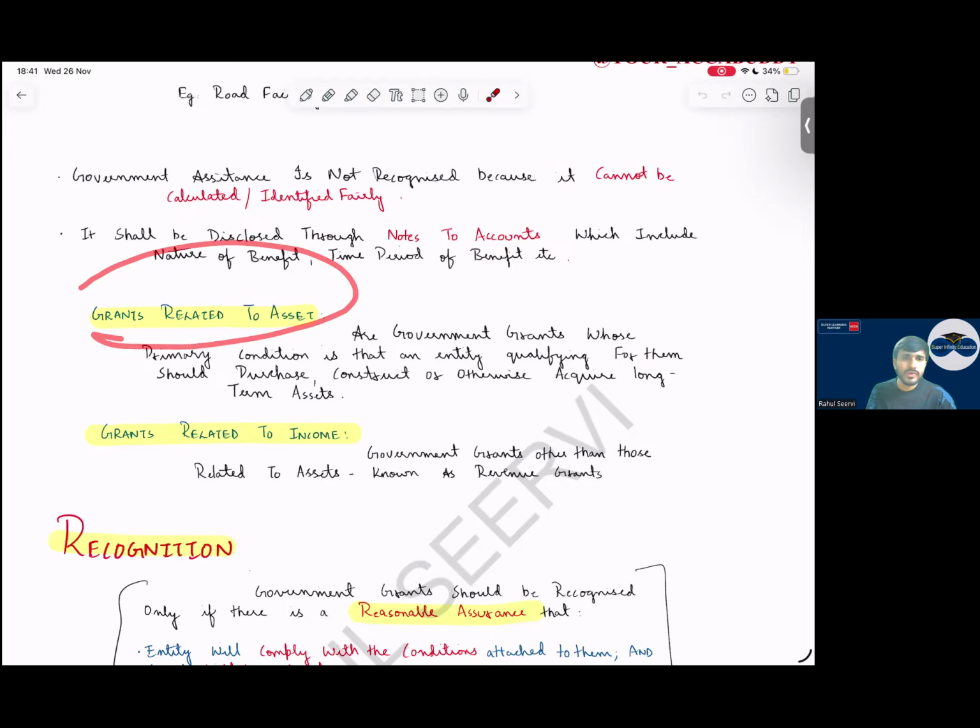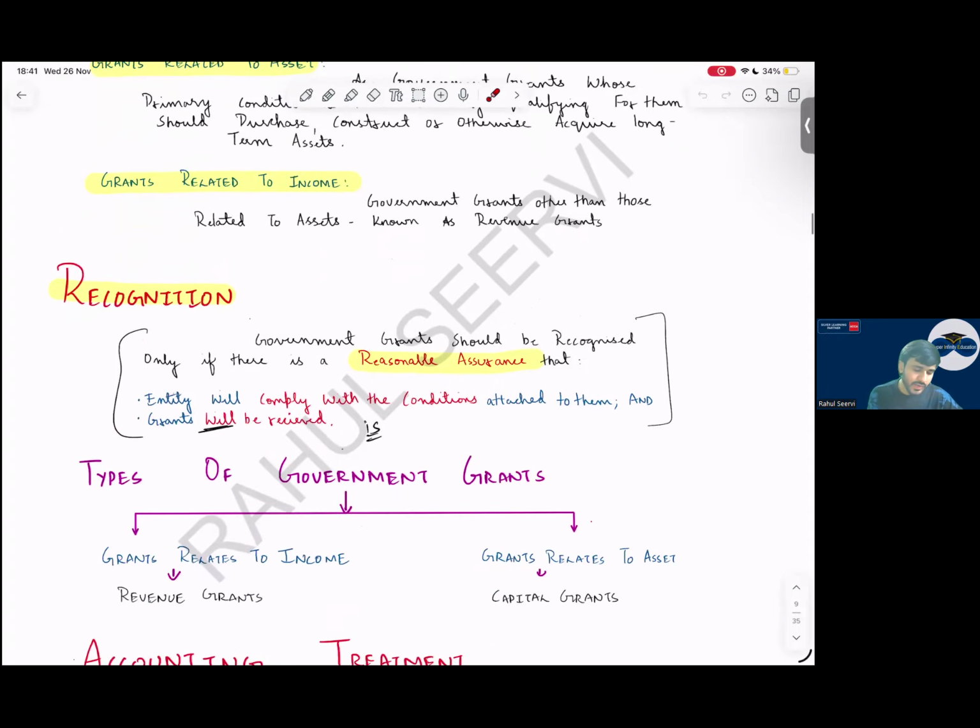Government grant related to asset. Whenever we say grant related to asset, that means it is a capital grant. The government has given a grant to purchase any asset, to construct any asset, etc. Grant related to income means the government has given a grant other than a capital grant. Like the government is saying that you employ three staff from a village, the salary will be 10,000, 10,000, 10,000, and we will pay 50% of that. Okay, no issues. Then coming to the recognition.